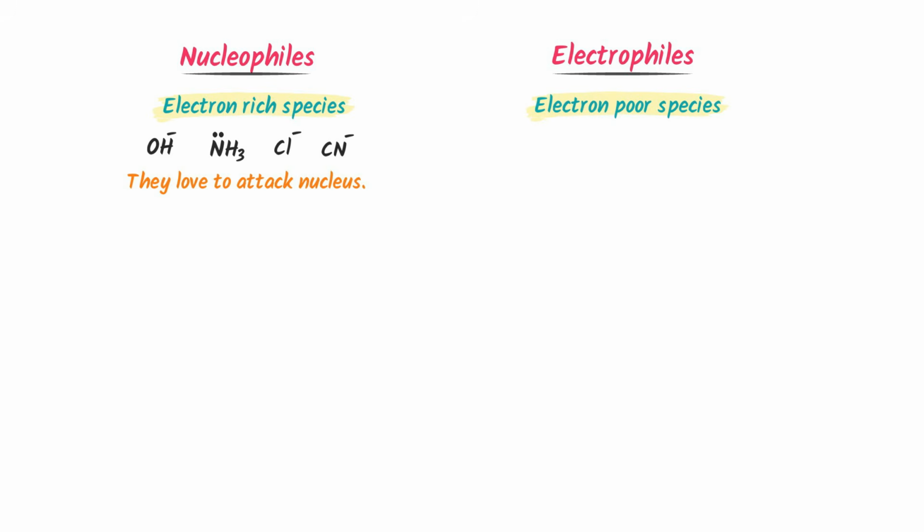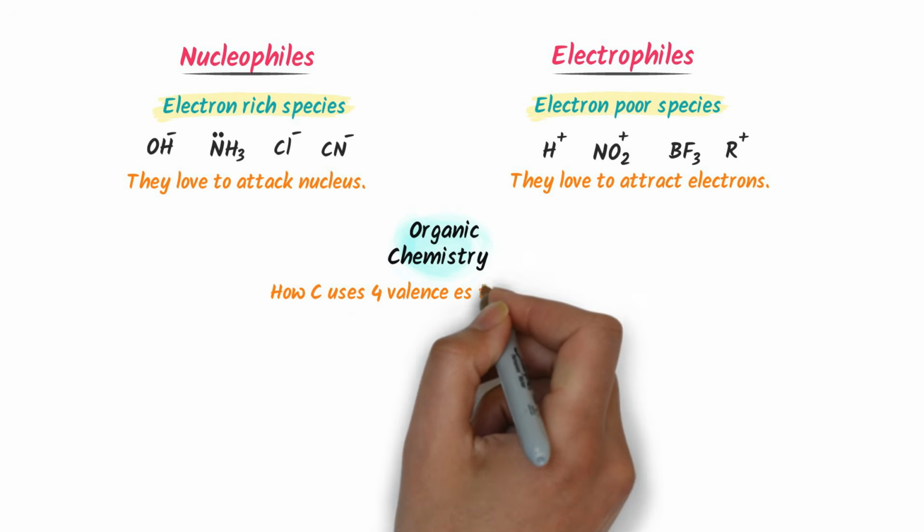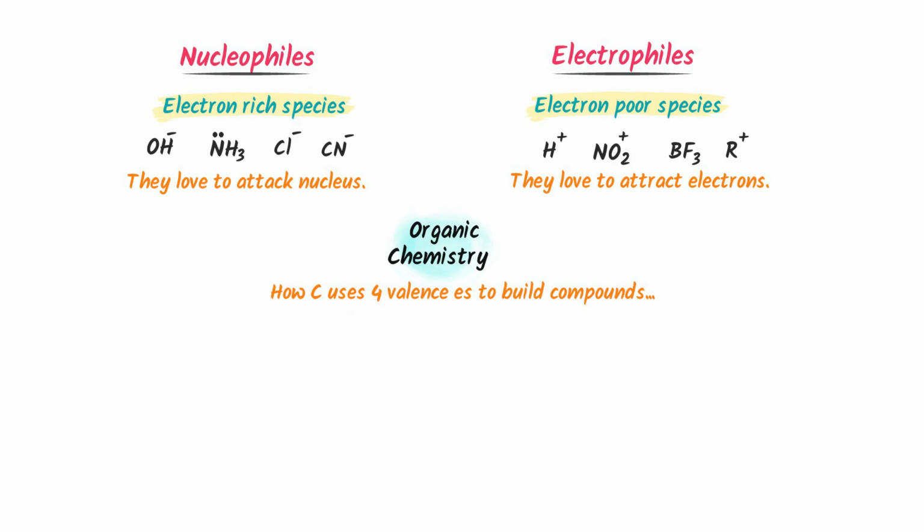Electrophiles are electron deficient species. They have positive charge or incomplete octet rule. For example, hydrogen proton, nitronium ion, boron trifluoride, which has incomplete octet rule, carbocation, etc. They are called electrophiles because they love to attract electrons which have negative charge. Remember that organic chemistry explains how carbon uses its four valence electrons to build complex compounds.